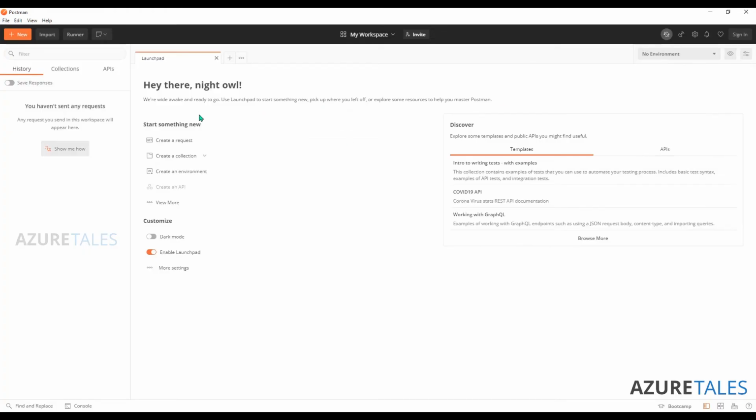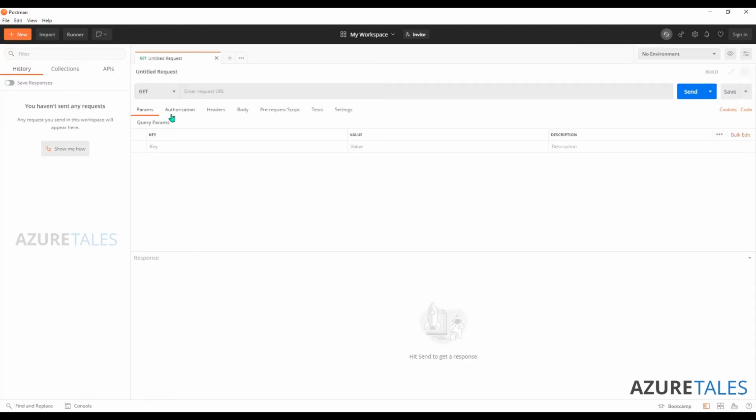Now we need to create the first call. The first call would be to the Azure Active Directory login endpoint to get the bearer token, which is required in the authentication header of the other API calls that we are making. So in order to get that done, it's more like working with the browser. You click on a new tab, and you get a place to enter the URL.